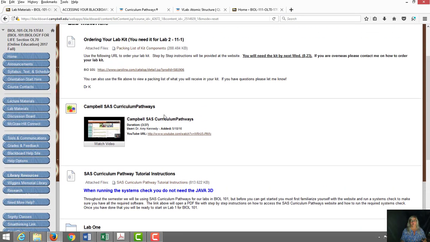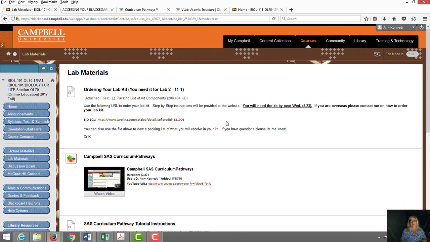The other component of the lab that you will need to do is that we have hands-on labs that you will also be required to do. You will order your lab kit from Carolina Biological using this link. You will need the lab kit for the second lab, so you will need it by the 3rd week of class, and hopefully by the 2nd week of class, because that's when the lab is released, but it will be due the 3rd week of class.